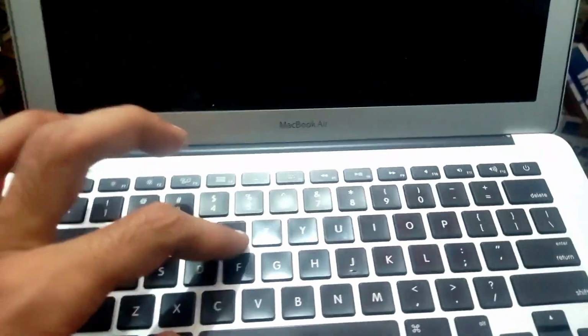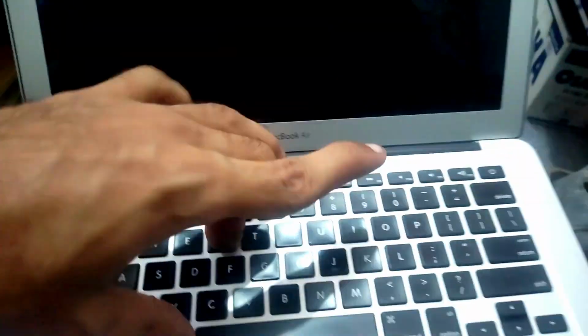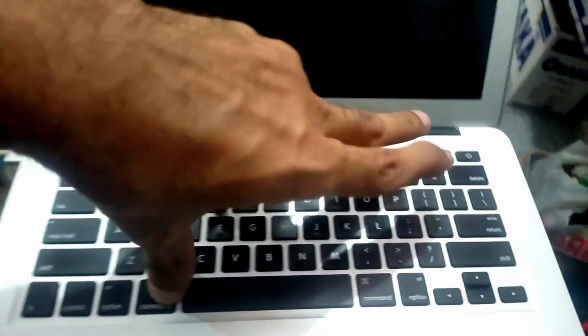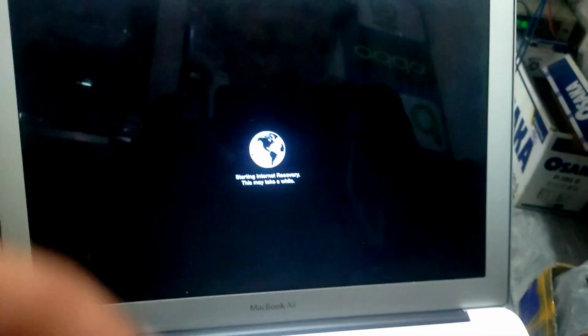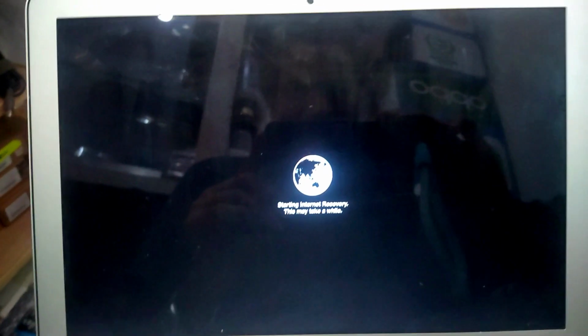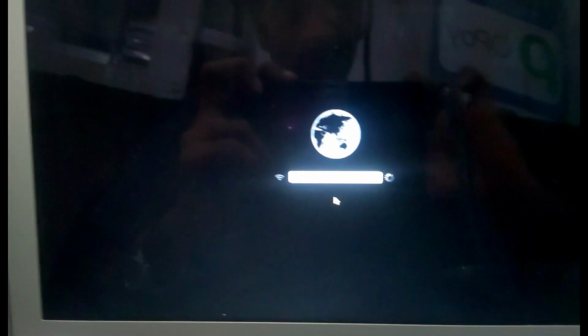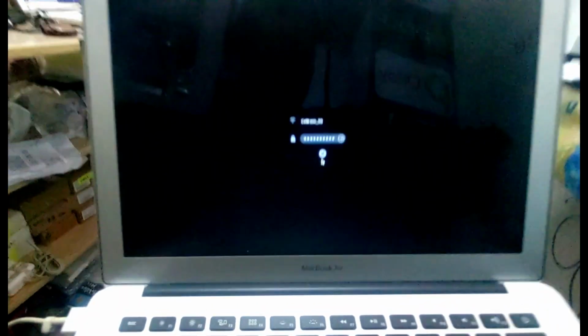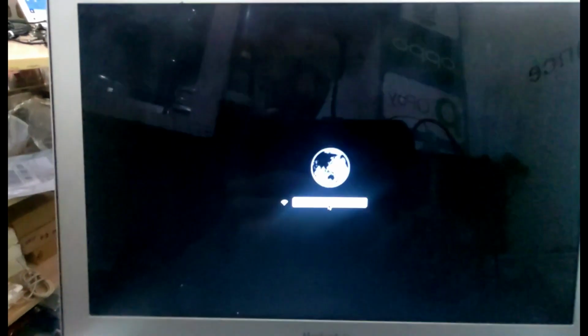Okay, let's start. First, we'll go into recovery mode. Turn off the Mac, then press the Command and R keys, then power it on. After that, connect to your Wi-Fi with the password and click the arrow key, then wait, it will download some files.